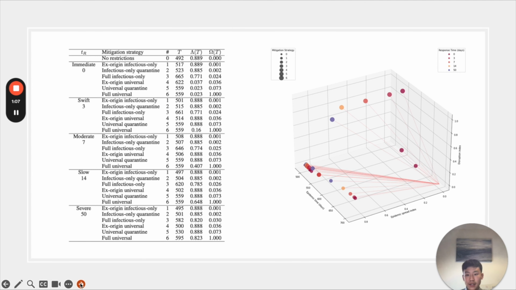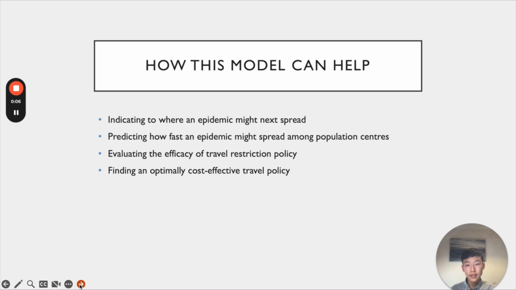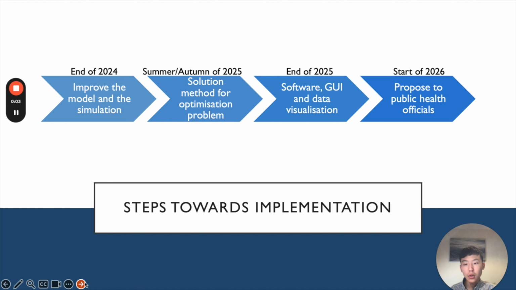In all, I tested 6 mitigation strategies, each with 5 different response times, and I evaluated their epidemic spreading index, their disruption index, and the overall length of the epidemic in each case. Here are some insights from the analyses. As the model serves as a framework for analysis, the model can help by indicating to where an epidemic might next spread. It can help by predicting how fast an epidemic might spread among population centres. It can also help by evaluating the efficacy of a travel restriction policy, and also help by finding an optimally cost-effective travel policy.